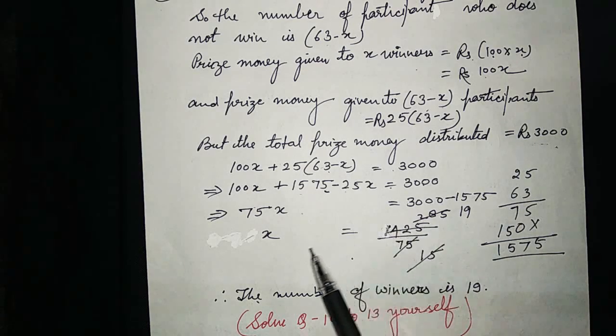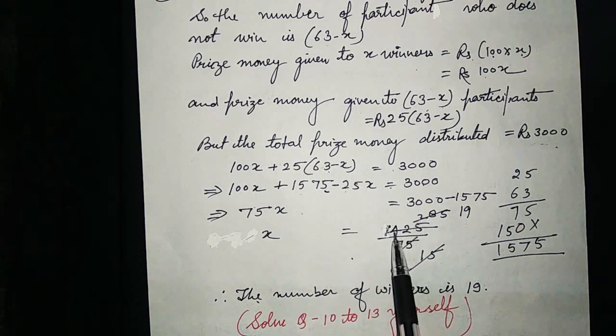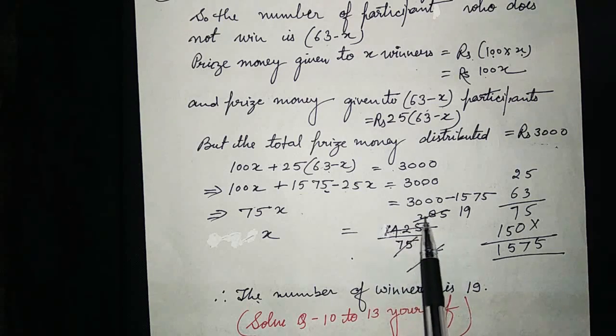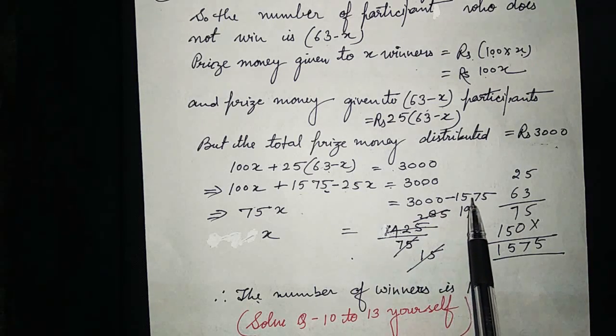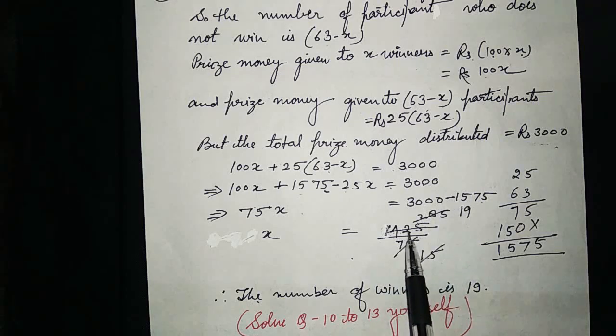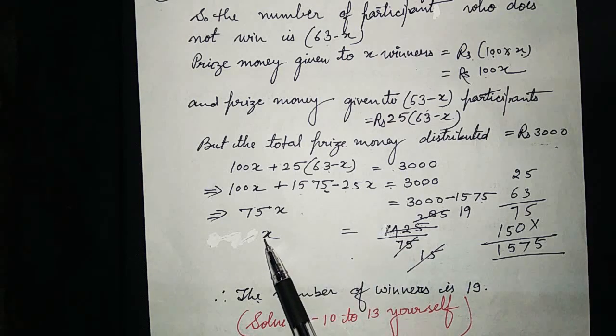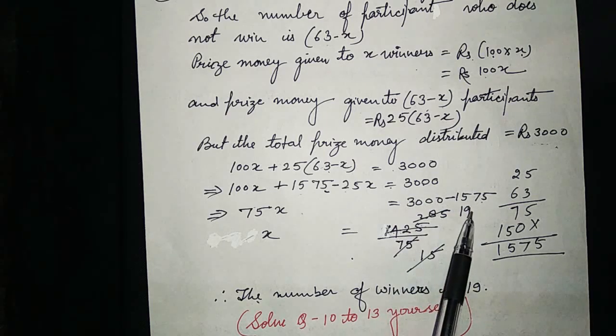In the next step we get x is equal to 1425. This we have got by subtracting 1575 from 3000. Now this we will divide by 75, because 75 we will transpose to the right hand side. After that we simplify the numerator and denominator, and after simplifying it we get 19. Now this exercise is over.